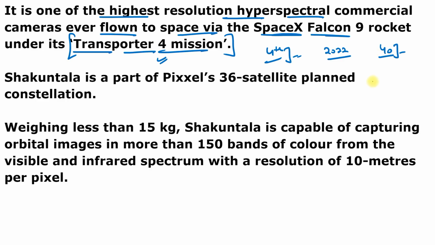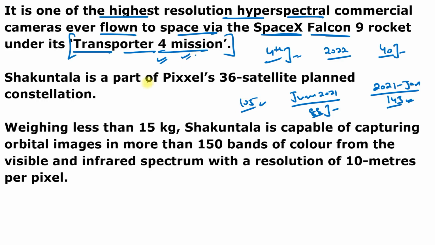And SpaceX launched the first Transporter mission in 2021 in the month of January with a record of 143 satellites on a single rocket. And the Transporter 2 mission in June 2021 carried 88 payloads into orbit. And Transporter 3 launched on January 13 with 105 aircraft. This is Transporter 4 mission.